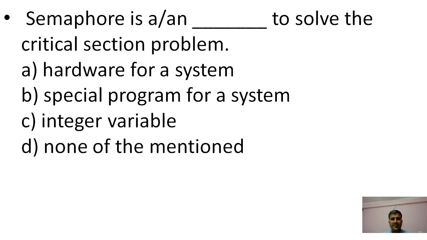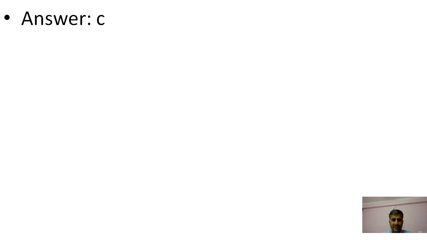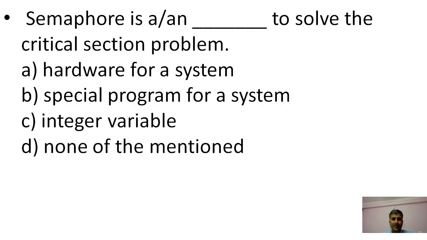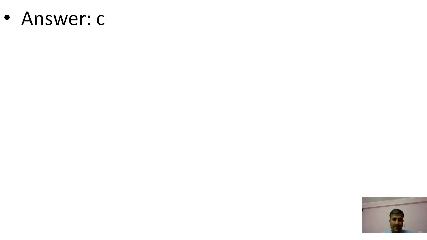The semaphore is a dash to solve the critical section problem: hardware for the system, special program for the system, integer variable, or none of the above. C is the right answer. Semaphore is an integer variable to solve the critical section problem, which we have already done in our topic.